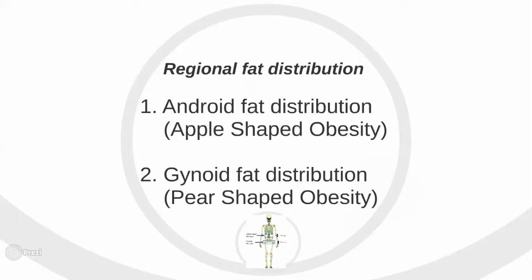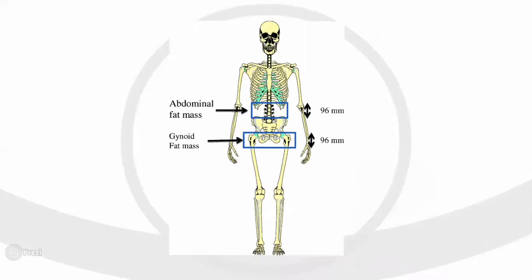Regional fat distribution means that as obesity is the excessive accumulation of fats in the body, these fats are accumulated in different regions of the body. So what are these regions? When fat is accumulated in the abdominal region or around the waist, it is known as android fat distribution, or apple-type obesity. And if the accumulation of fat occurs on the hip and thigh regions, then it is known as gynoid fat distribution, also known as pear-shaped obesity.